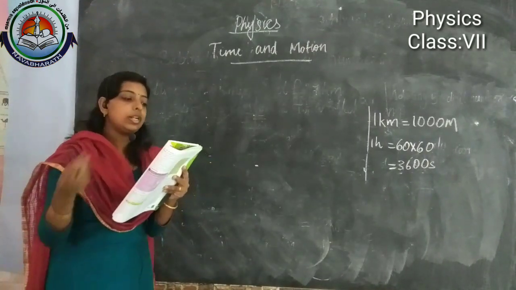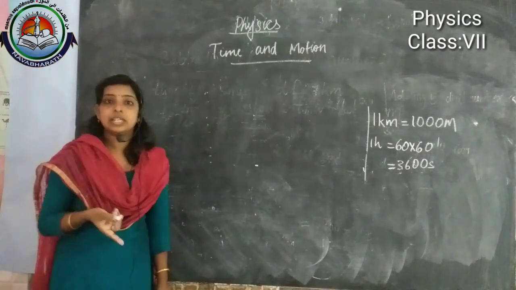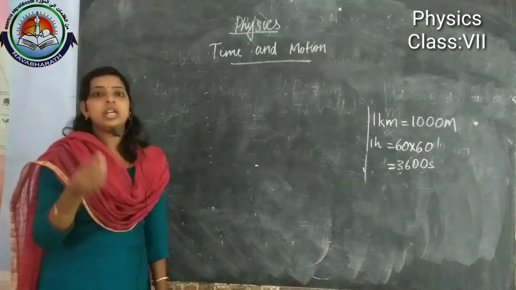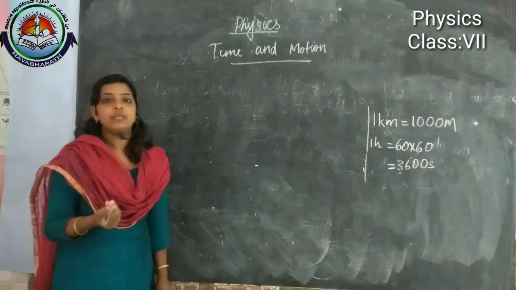Calculate the total distance covered by the car. Here we need to find out distance. Speed is already given, time also given. Two cases are given, the first 15 minutes and the next 15 minutes.